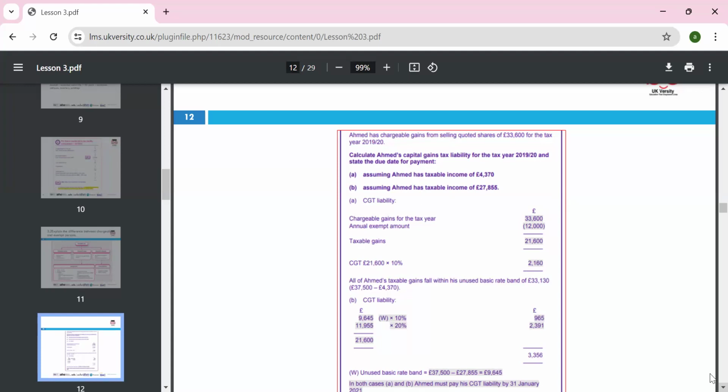So MN has 33,600 as the gain for the year. The exempt limit was 12,000. Now MN has a taxable gain amount of 21,600. 10% is the tax there, and MN's taxable gain falls within the unused basic rate band of 33,130.